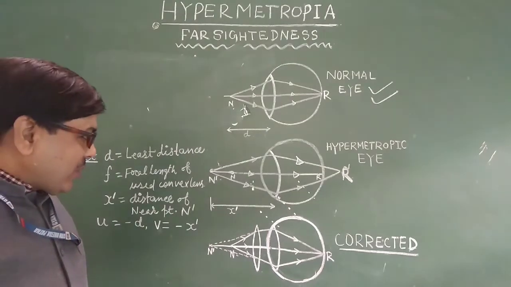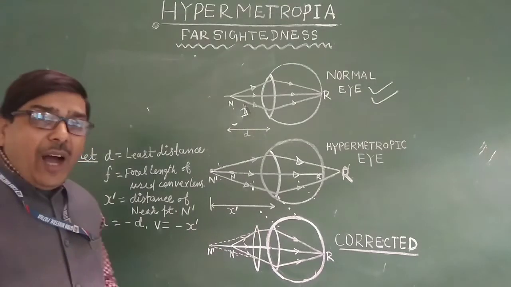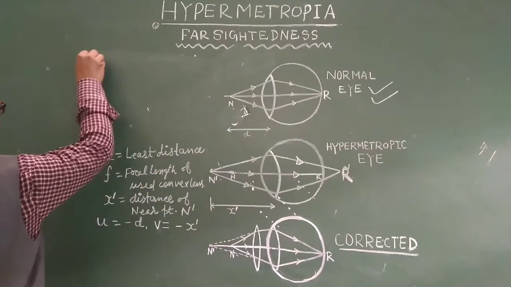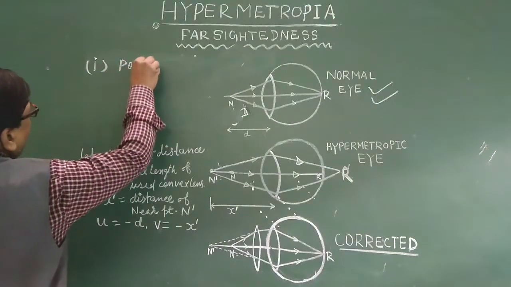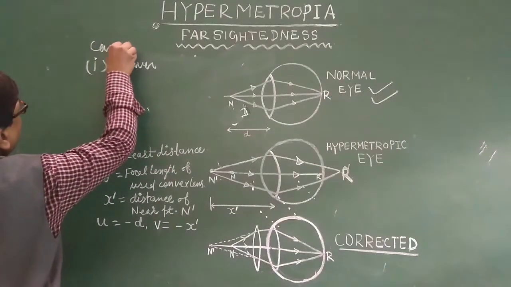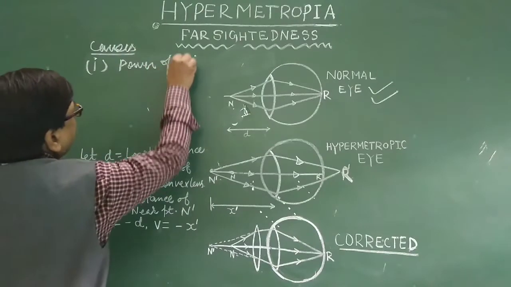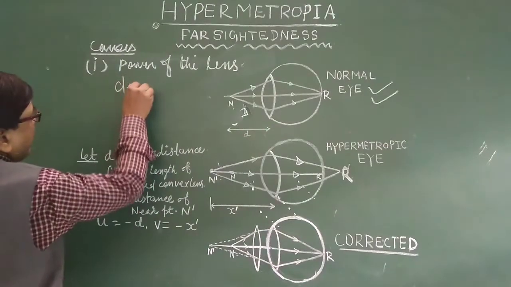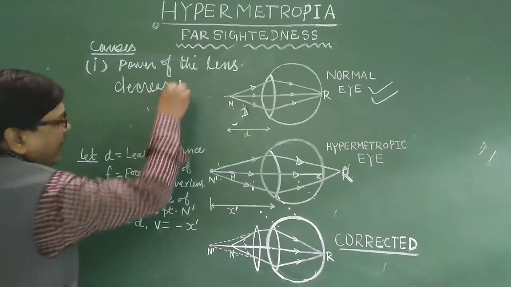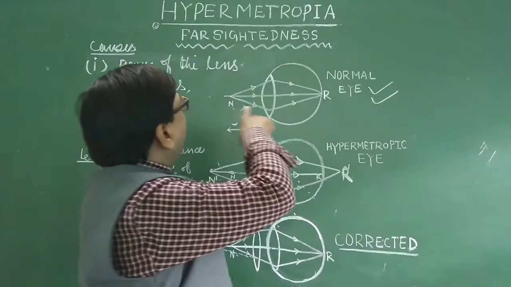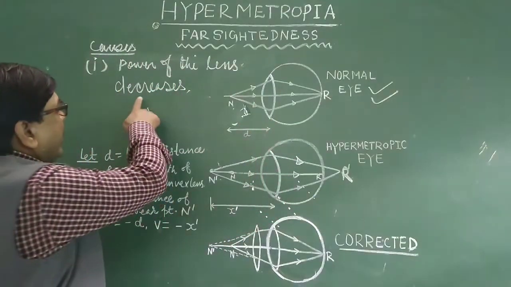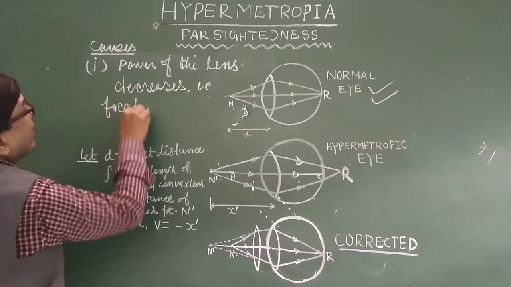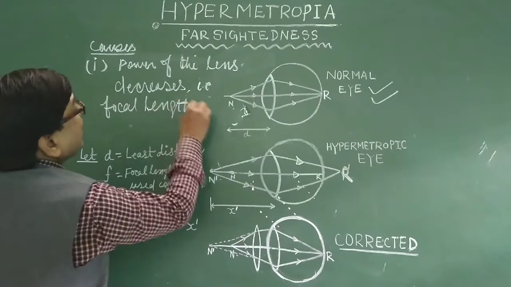So how can we correct this? First, what are the reasons? The reason is that the power of the lens of the defective, hypermetropic eye decreases, that is, the focal length increases.